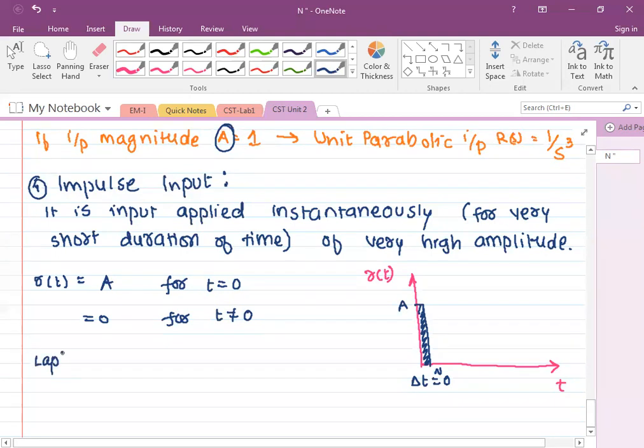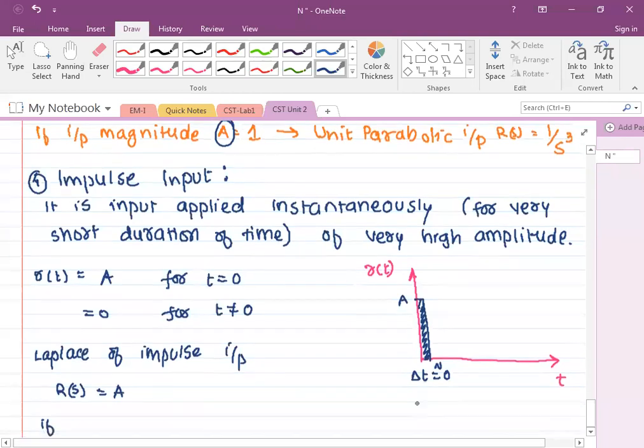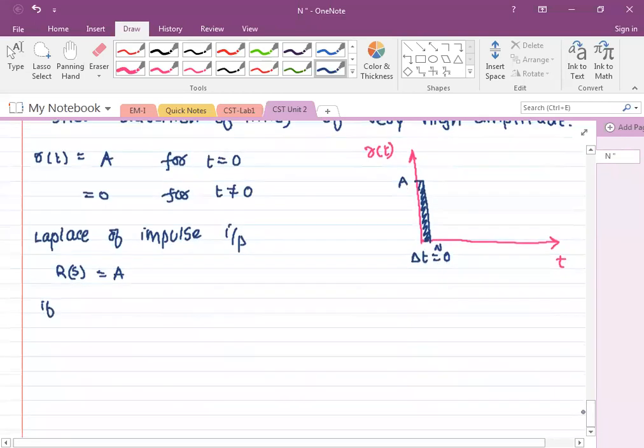Laplace of impulse input is simply A, because it is not time dependent. So it will remain as it is, A. And if A is negligible... if A is equal to 1, it is called the unit impulse.